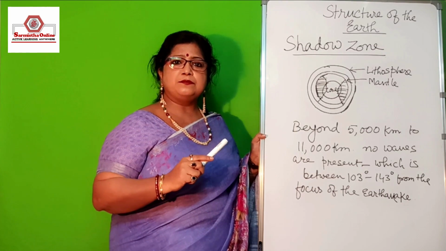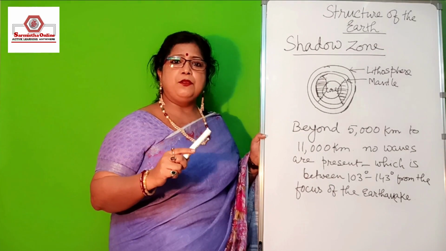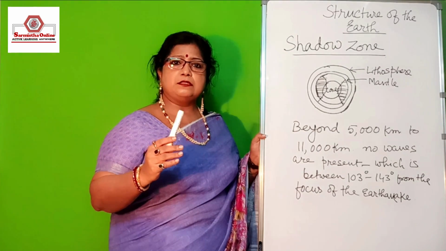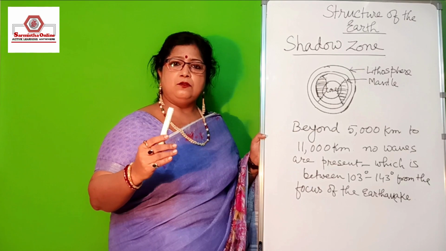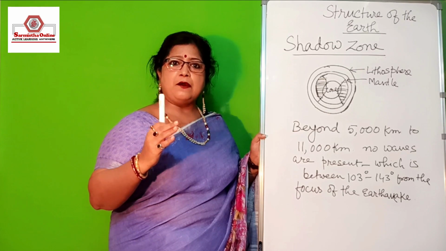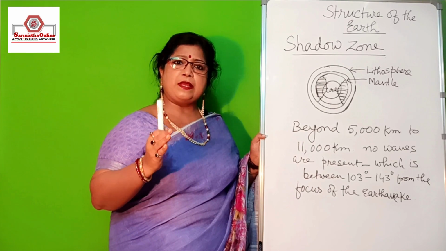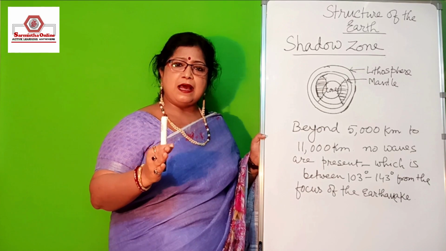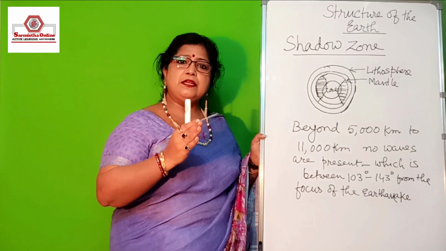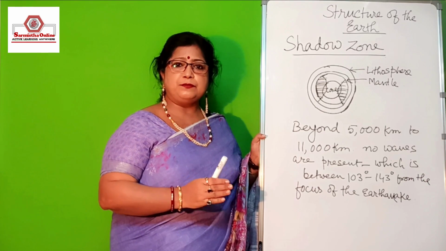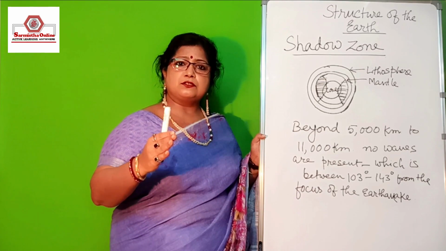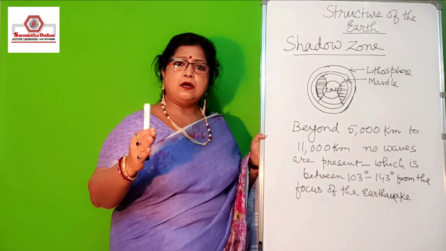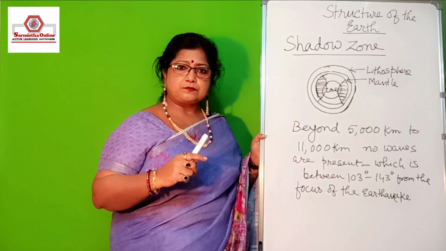The S waves cannot reach beyond 2840 kilometers, that means beyond the lower mantle, and after that S waves disappear. Then only P waves run, and that is also in a refracted manner. That means they run at a very slow velocity up to the core.